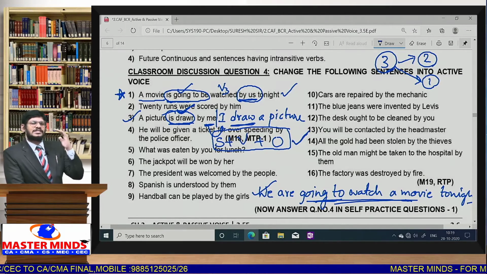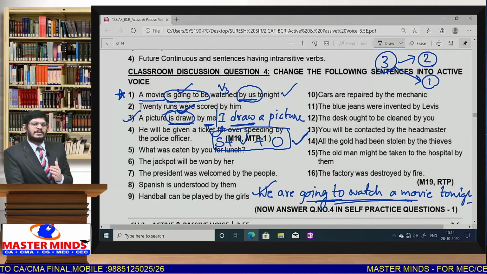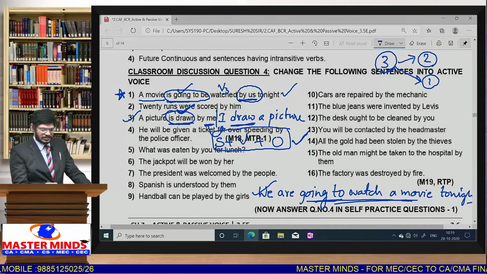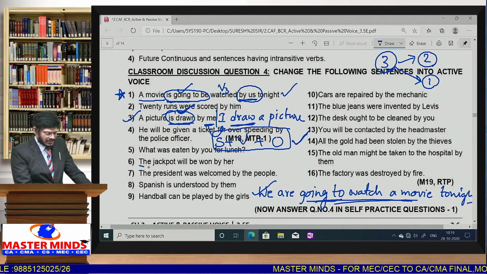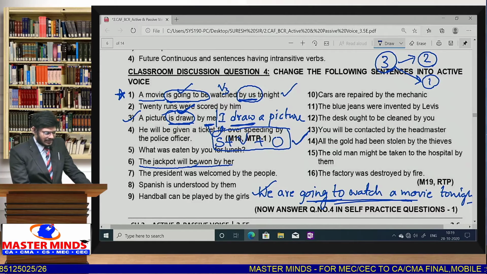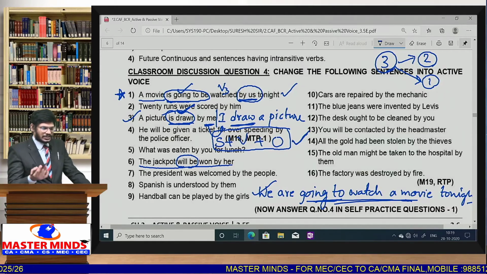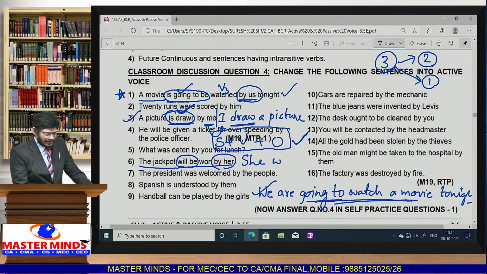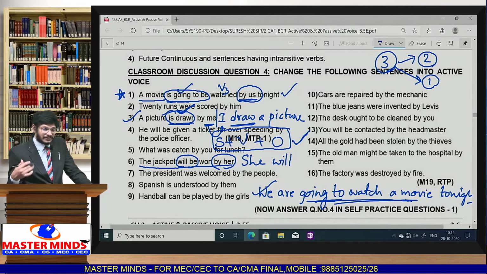What is the structure for simple present? What is the structure for simple past? What is the structure for simple future? You should have a good idea of all these. Then only you can understand this model easily. Next, 4. The jackpot will be won by her. See, will be won means it is given in future tense. So first of all, the object we have to convert into subject. When we write it as subject, we write she will win.